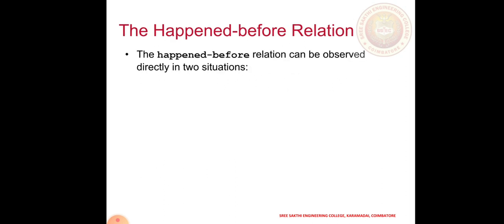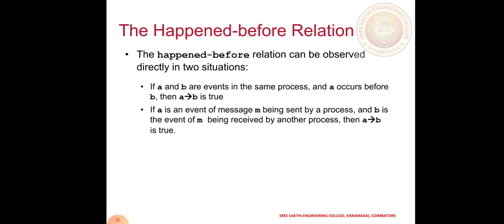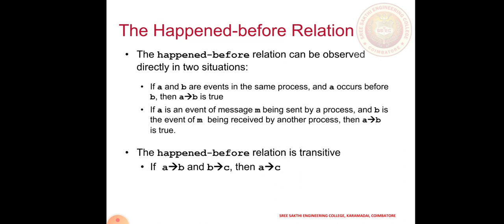What is the happened-before relationship? It can be observed directly in two situations. The first, as I said, is A → B. If A happened before B, it is true; or else if B happened before A, that is a false statement. The events are mismatched, so they are going to overlap. The second: if A is the event of a message M being sent by one process, and B is the event of message M being received by another process, then A → B is true. So A happens before B.